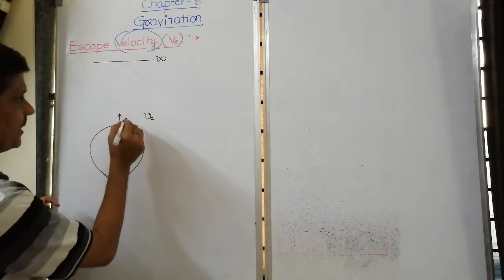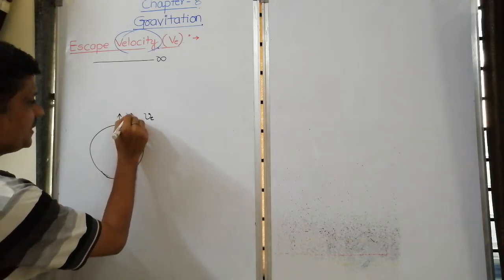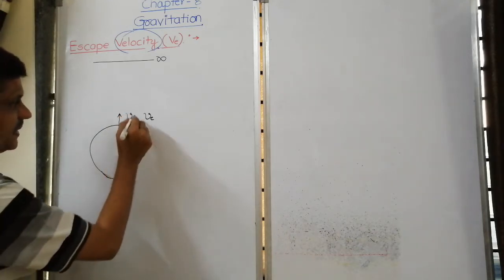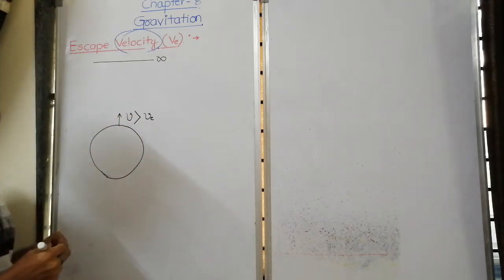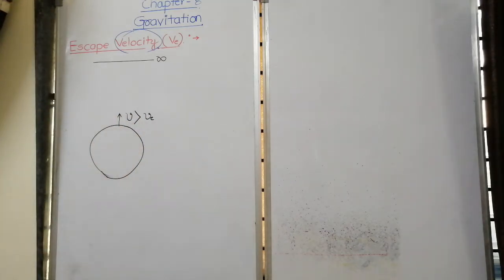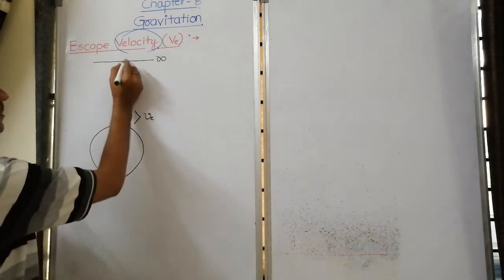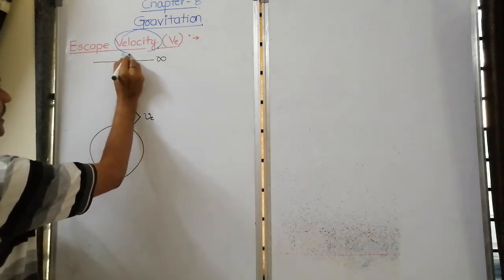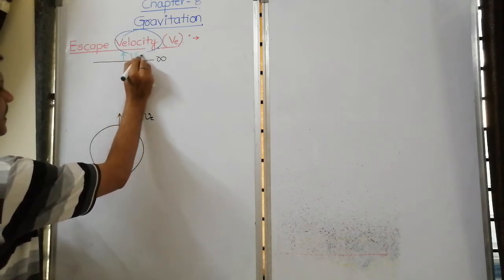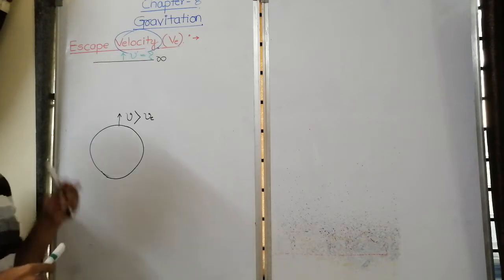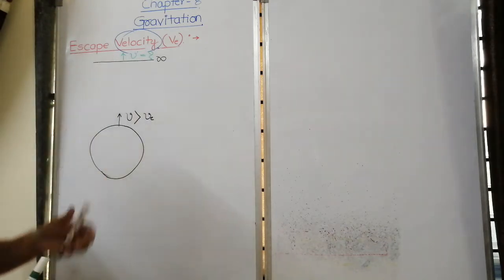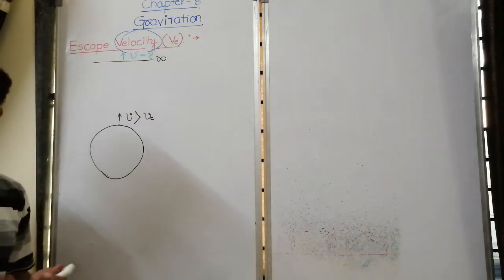But today, if I project with a velocity v greater than escape velocity, then the question is, with what velocity does the particle enter into space? That is, v dash equal to how much? With what velocity does it enter into space is the question.